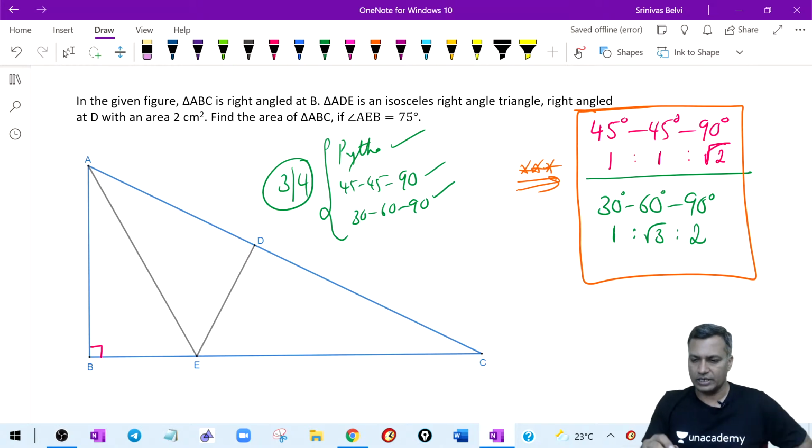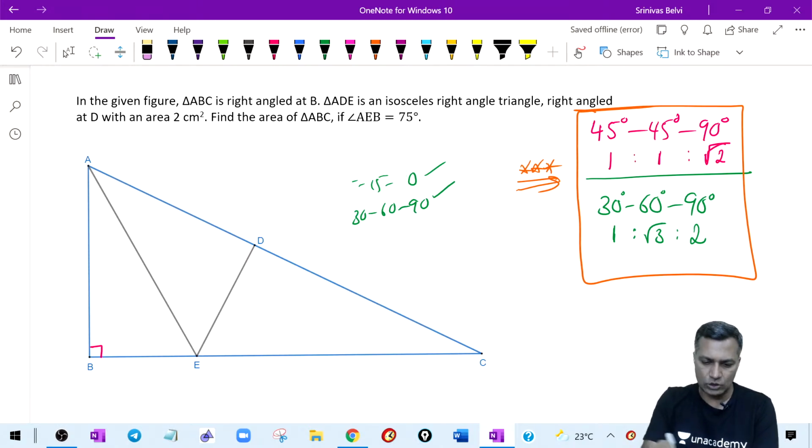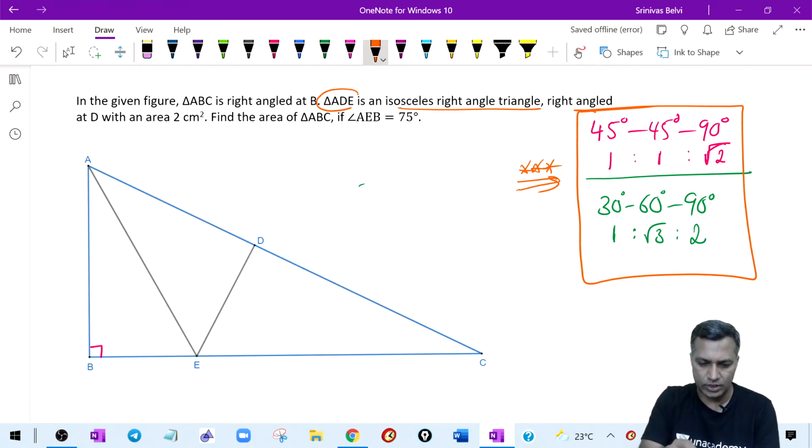Okay, so here we go. This is what we were talking about here. Let's take a look at this. You find this isosceles right angle triangle, ADE. This is an isosceles right angle triangle, so I will mark it like this. The author only said that.